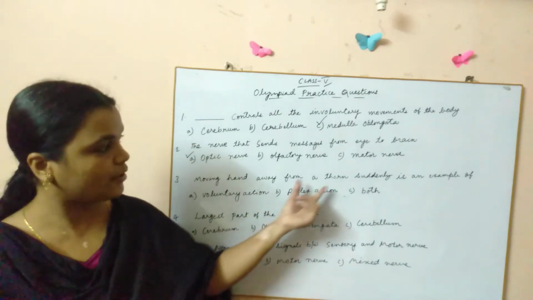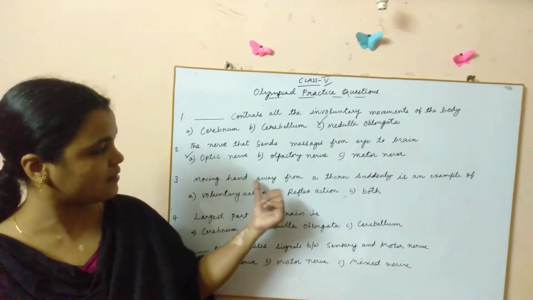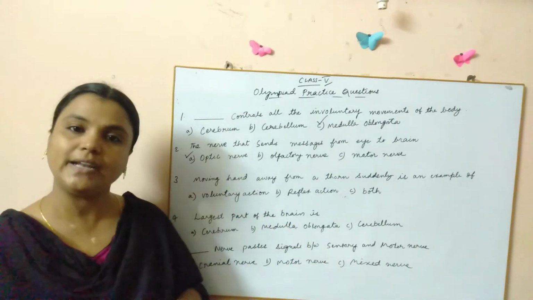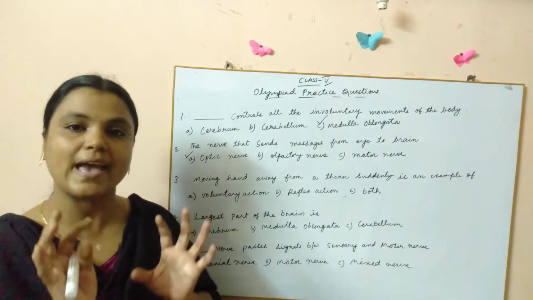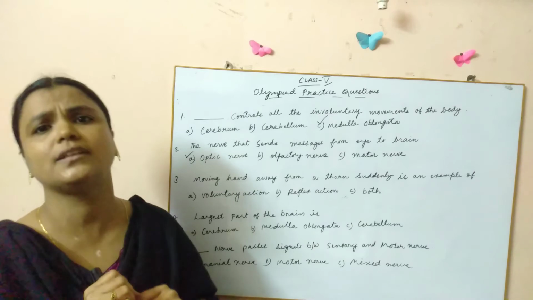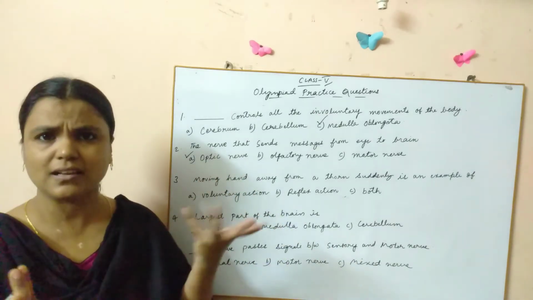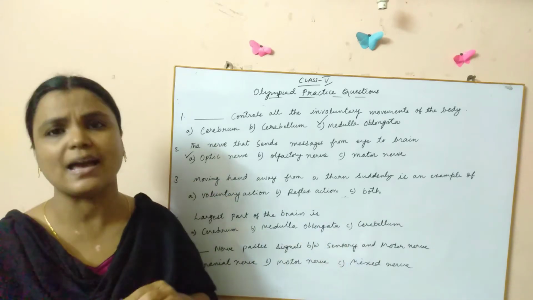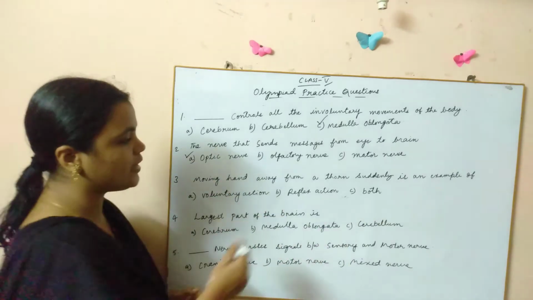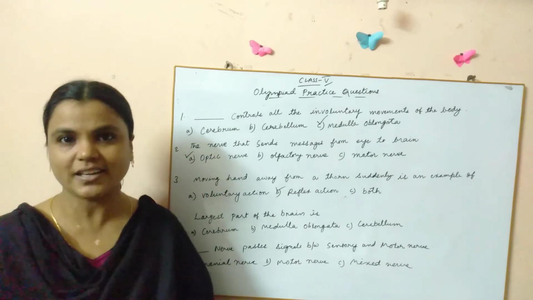So that process actually, what is it called? Is it a voluntary action? Do we tell our hand to move? I mean, do we have any control over our hand at that time? So it's not in our control. That action happens without our knowing. Like immediately it happens. So what is that? It is called a reflex action, right children?